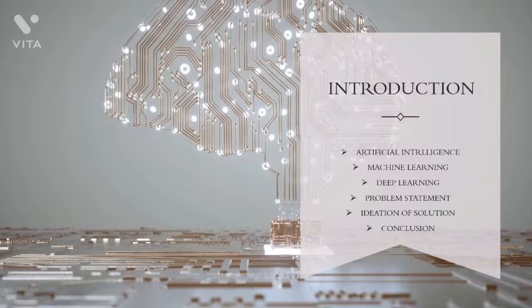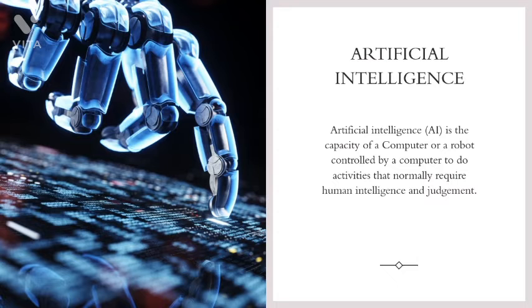To know about this, we first need to know what is AI and what is ML. First thing, what is AI? AI is nothing but artificial intelligence. Artificial intelligence is the capability of a computer or a robot controlled by a computer to do activities that normally require human intelligence and judgment. It is nothing but which is thinking by itself and taking its own decisions. Artificial intelligence is a theory of development of computer systems that can perform tasks that normally require human intelligence. It is nothing but it can think like a human.